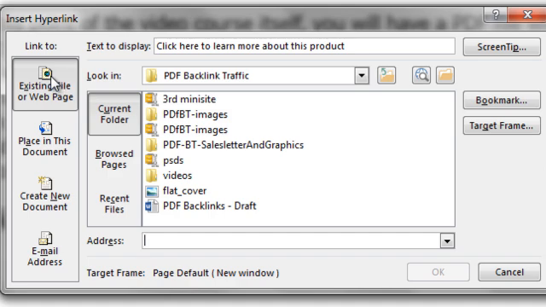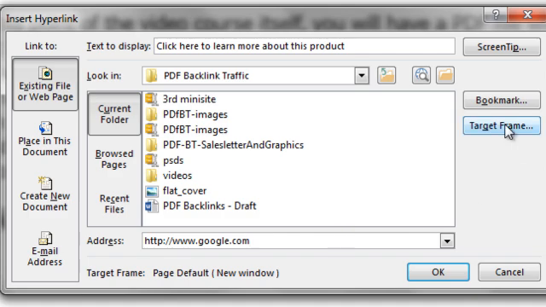So all we want to do is make sure this one is selected and then enter the URL. So in this case, make sure that you have http://www.yourdomain.com, whatever that might be. Now, let's say, for example, we'll just do google.com for the sake of simplicity.